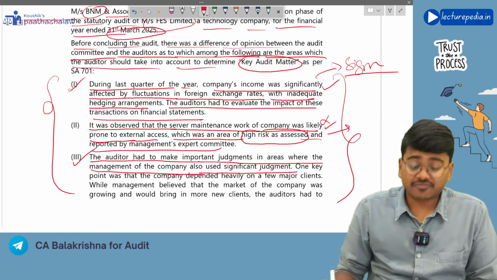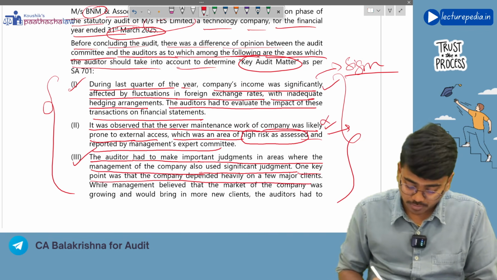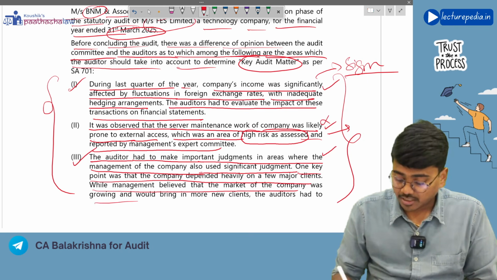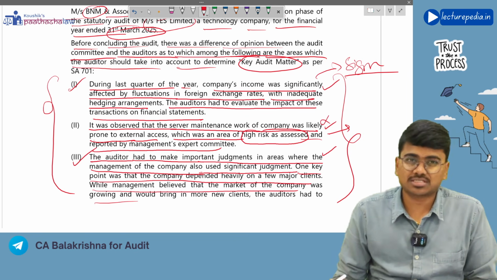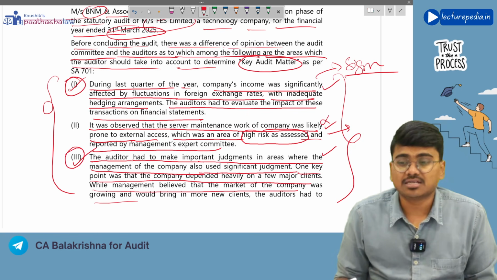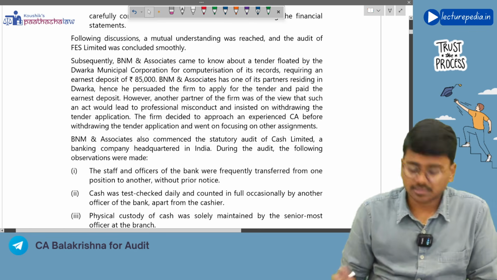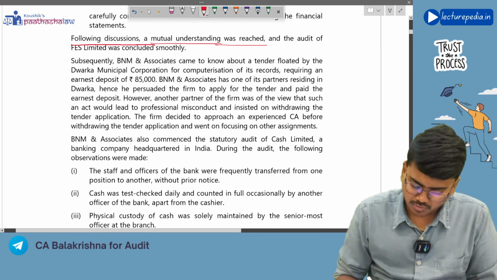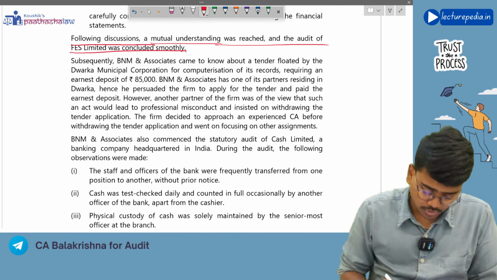Next, the auditor had to make important judgments in an area where the management of the company also used significant judgment. One key point was that the company depended heavily on a few major clients while management believed that the market of the company was growing. Yes, in this area management has used significant judgment, so the auditor has also used significant judgment. Point number 1 and point number 3 can be given as key audit matters, right?